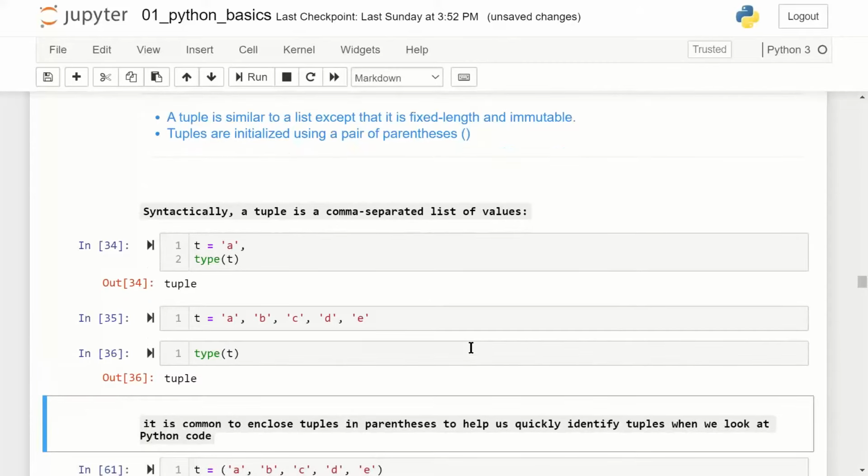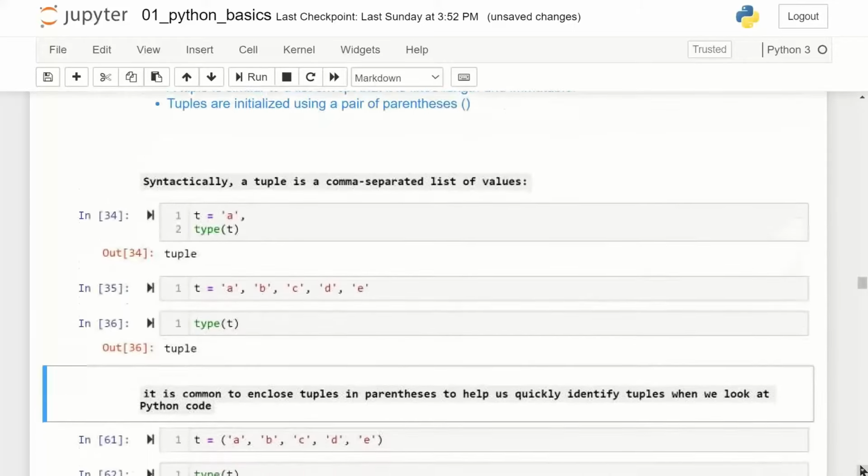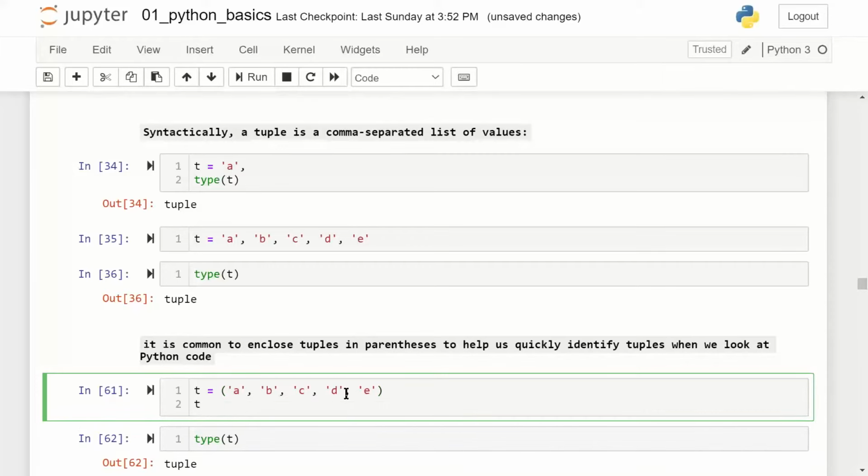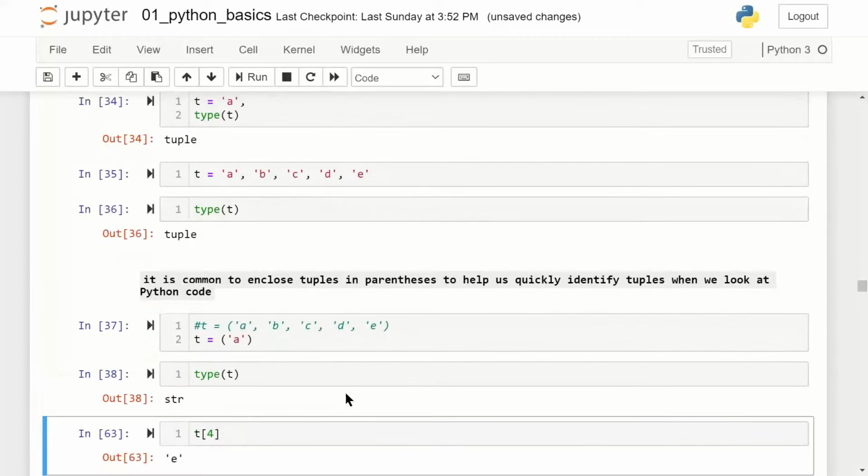And this time when I say tuple, type T tuple. So this is just a basic syntax, and I can write the same syntax like this. T is equal to round bracket A, B, C, D, E, and this time what I'll do first is enter T is equal to. Here I'll comment it. Shift enter, shift enter.